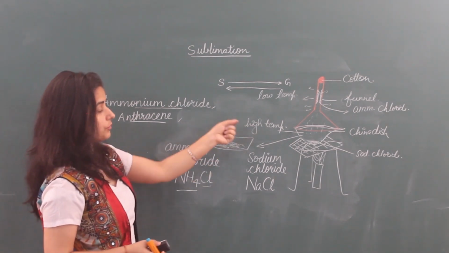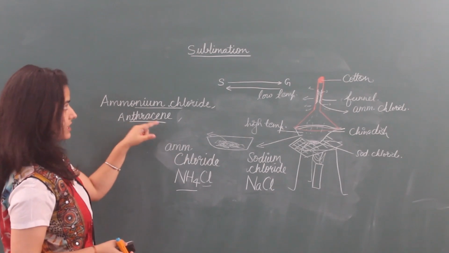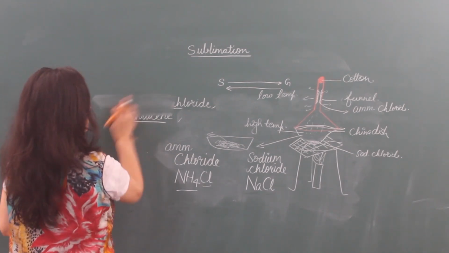To do this, you should know which substances undergo sublimation and which do not.